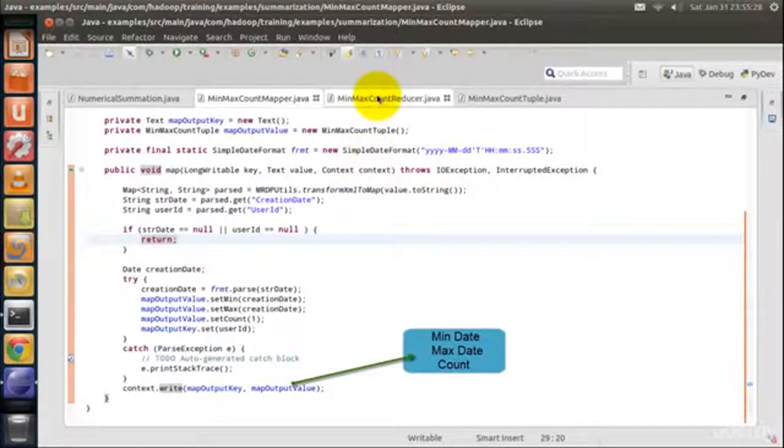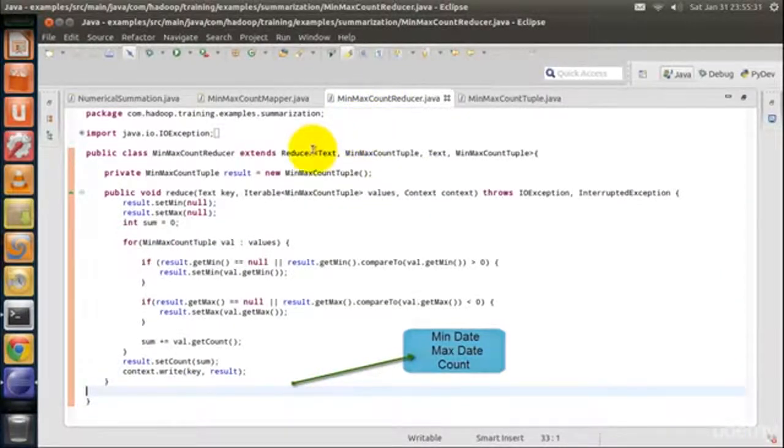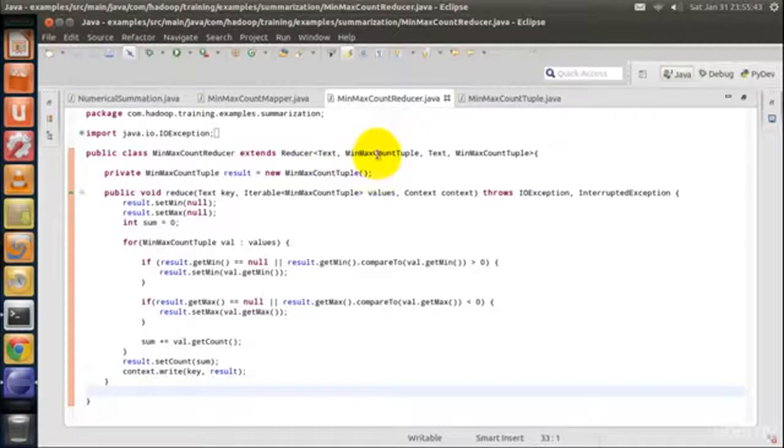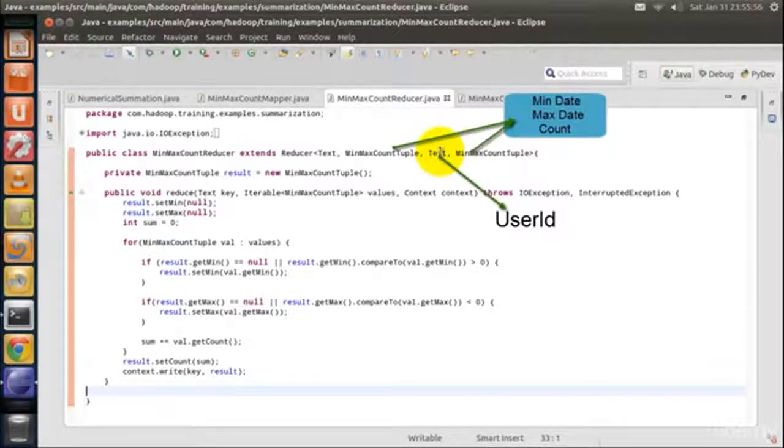Let's see the reducer code. As said earlier, reducer input data type must match mapper output data type. Hence, key data type is text and value data type is the custom data type. Final output is also same as the map output. That is, user ID is the key and the custom object is the value. Hence the same data type.